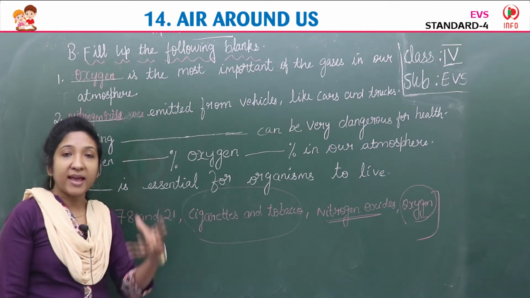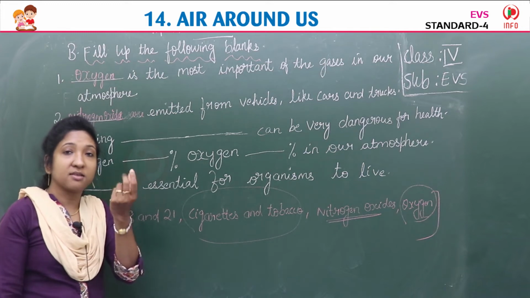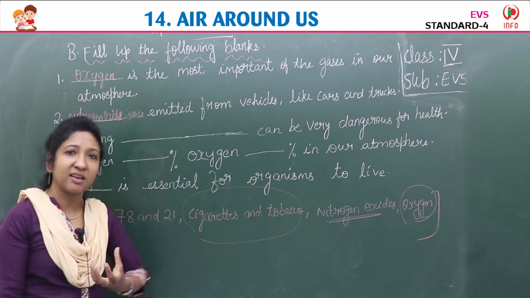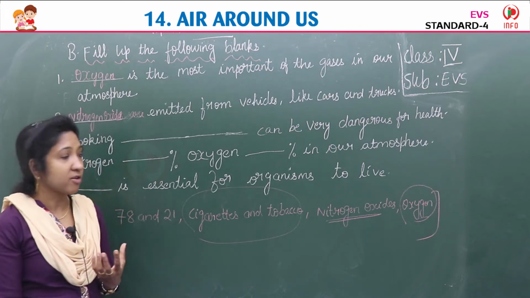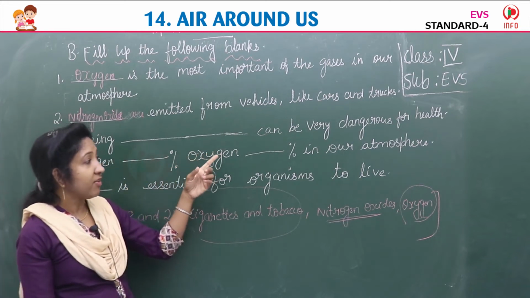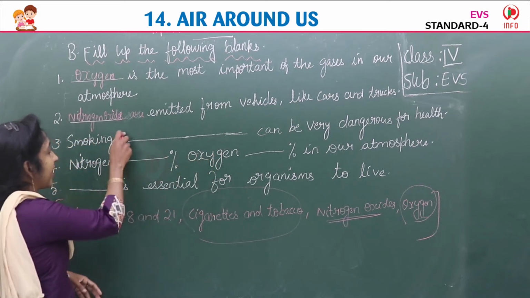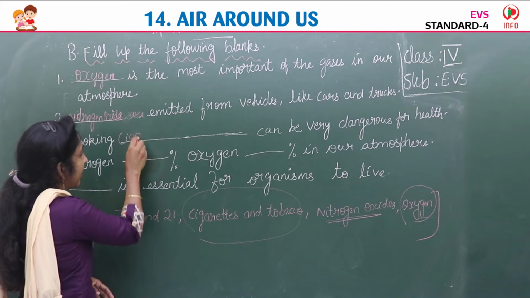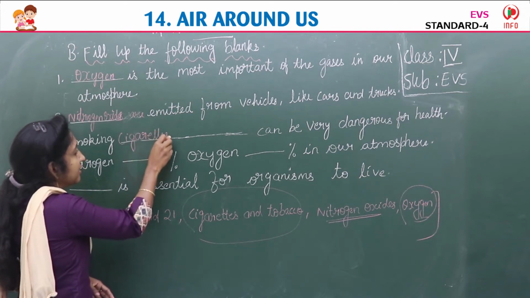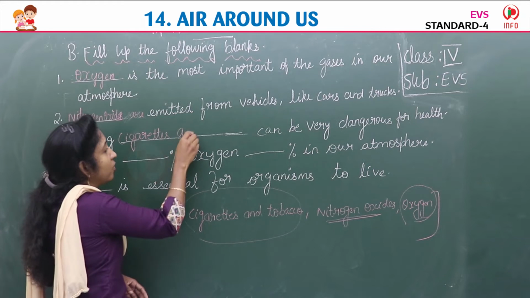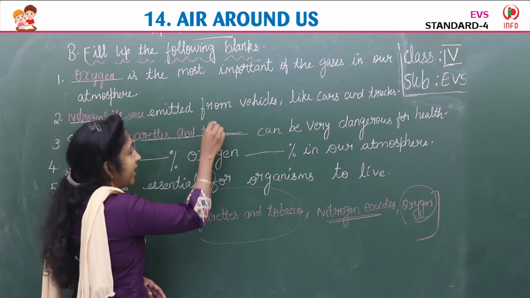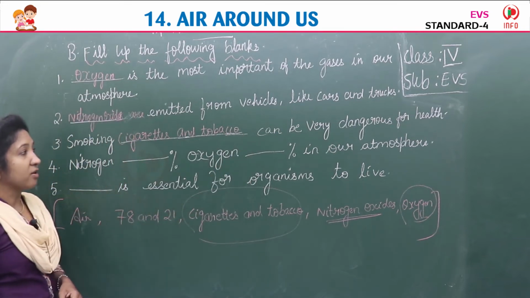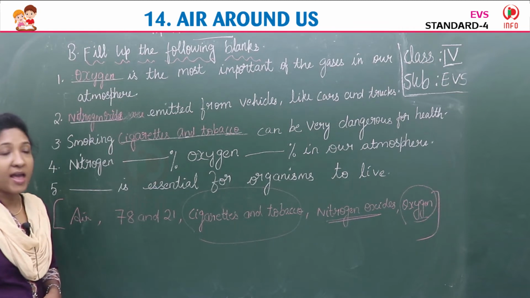Even tobacco is a kind of plant, children, and we get it in the powdered form and people will chew it. The mouth or teeth becomes red in color. It's so dangerous for the health actually. So smoking dash can be very dangerous for health. Smoking, cigarettes, C-I-G-A-R-E-T-T-E-S, cigarettes, and tobacco, T-O-B-A-C-C-O, tobacco. So smoking, cigarettes and tobacco can be very dangerous for health.